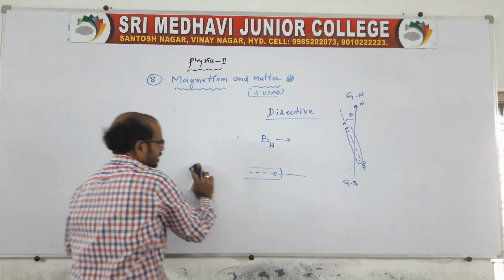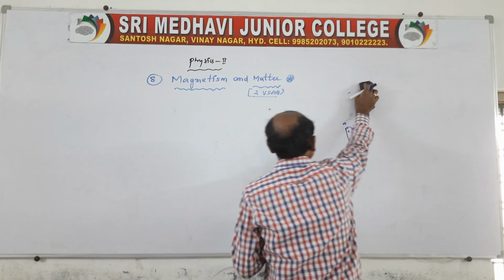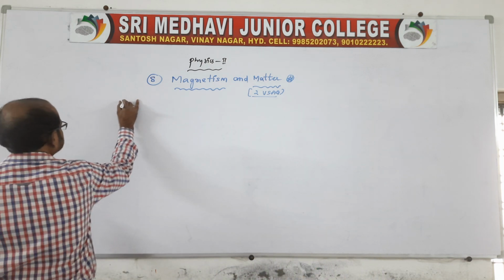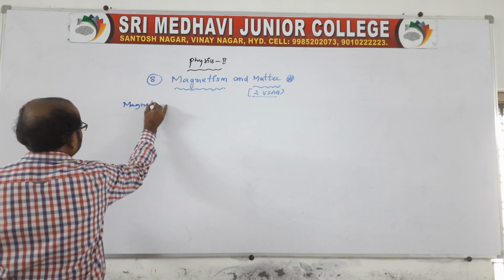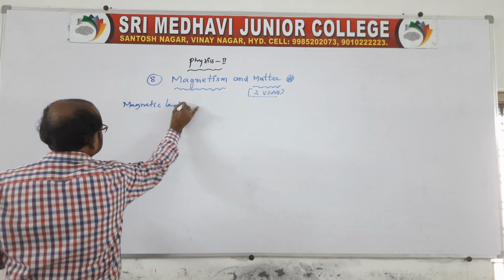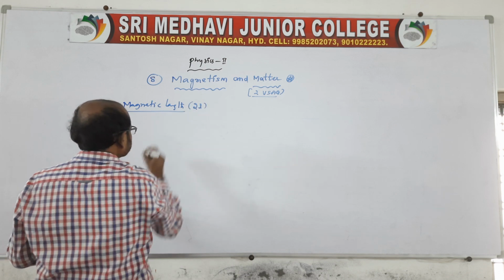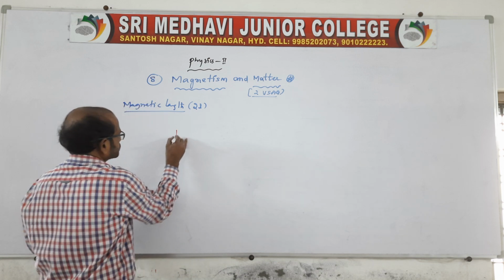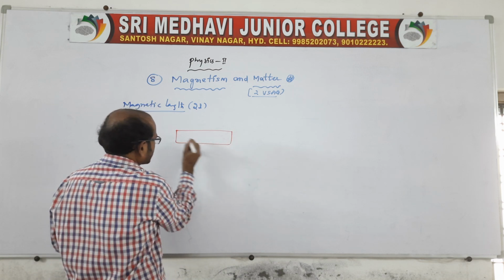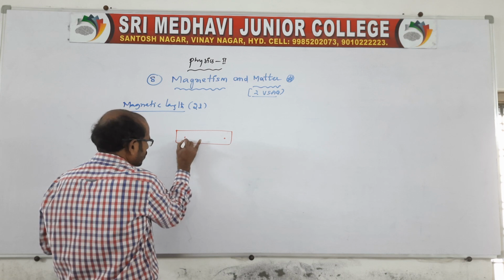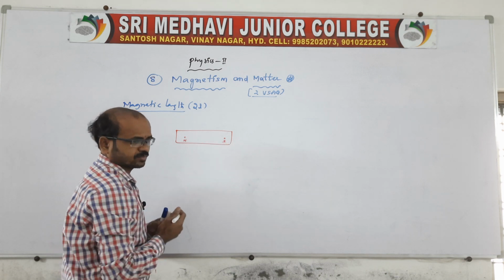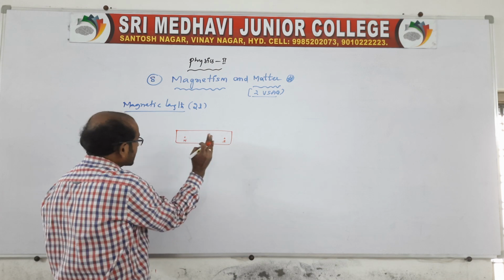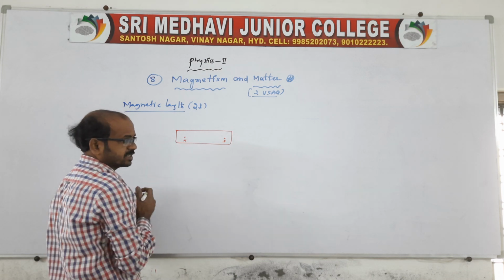Now come to the point, I want to talk about magnetic length. Sir, what will be the magnetic length? See, magnetic length is 2L. What is the magnetic length? Of course, you take a bar magnet. See, the poles are located a little inside, where the attraction property shows more. Those points we call the poles, and the poles are a little inside, not exactly at the end of the magnet. That's what I am telling.